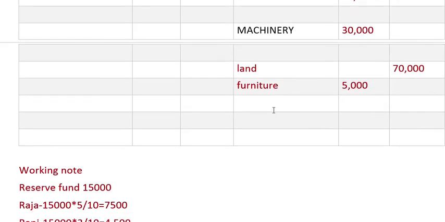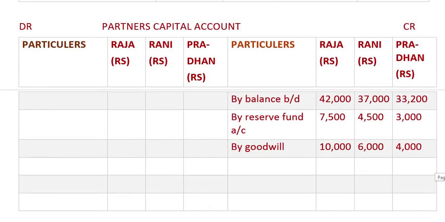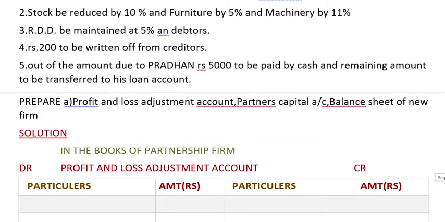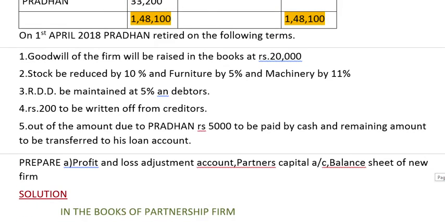So goodwill goes in the asset side, outer column, 20,000. Two side postings have been done.